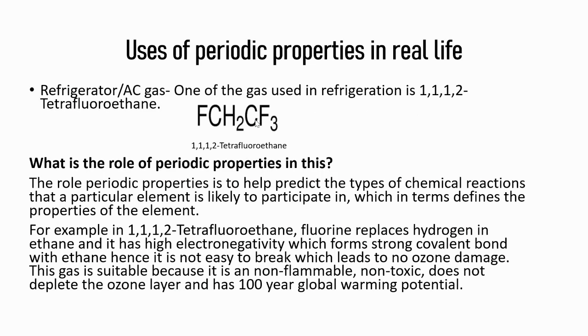So let's see a real life example. The example is refrigerator or AC gas. One of the gases used in refrigeration is 1,1,1,2-tetrafluoroethane. So you might be thinking, what is the role of periodic properties in this? The role of periodic properties is to help predict the type of chemical reaction that a particular element is likely to participate in, which in turn defines the properties of the element.